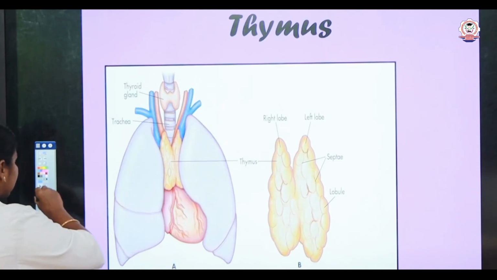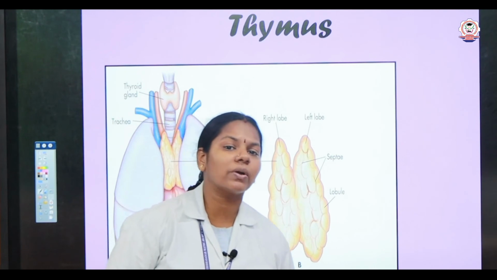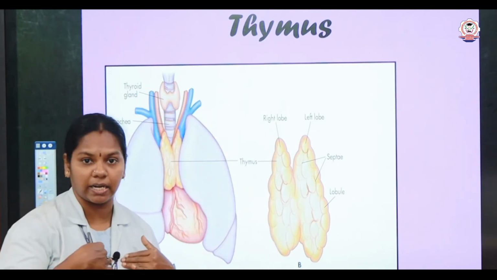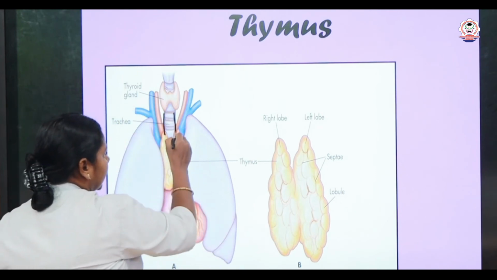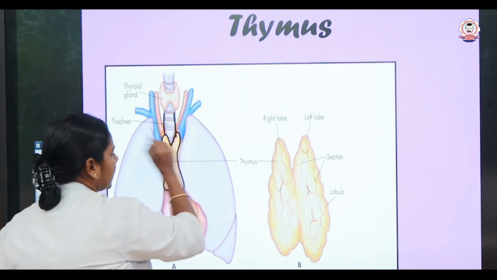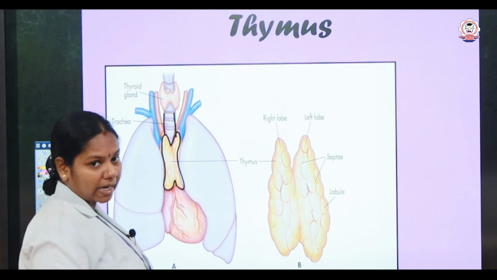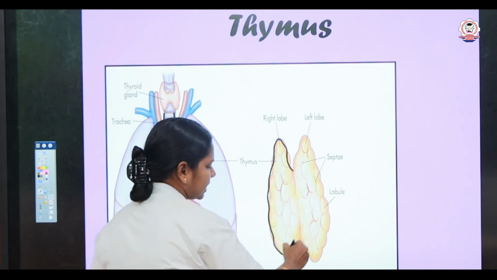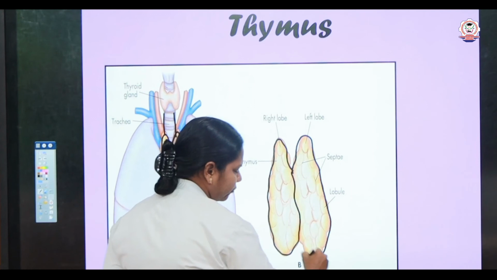So let us discuss another important organ, thymus. Where is the thymus located? Thymus is located in the chest region, right? In the chest region there is a trachea, right? In the lower portion of the trachea we can observe the thymus, and it is located above the heart. And this thymus is bilobed, that is, it consists of two lobes. One is the right lobe and another one is the left lobe.